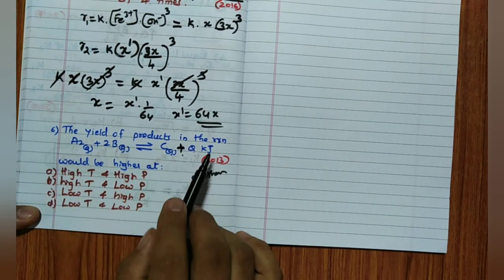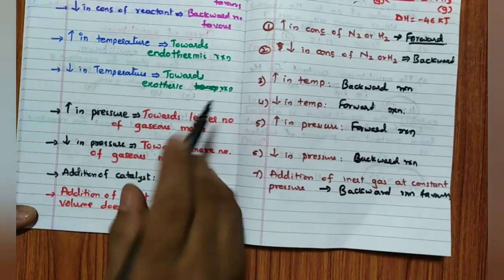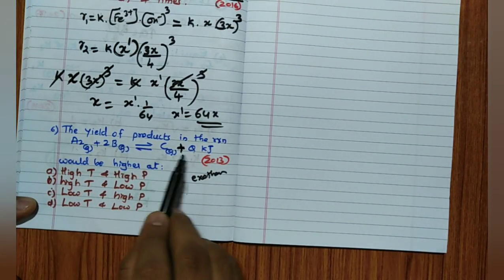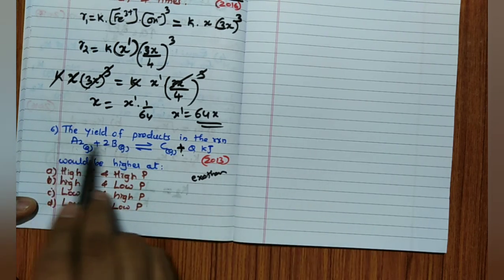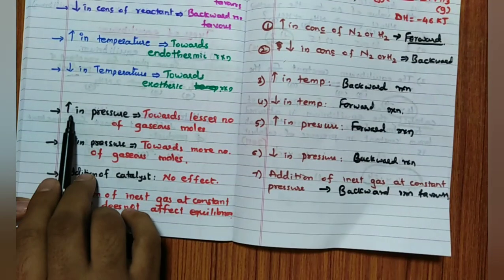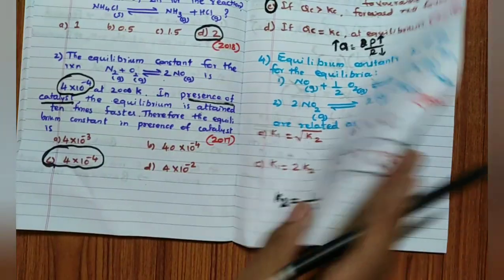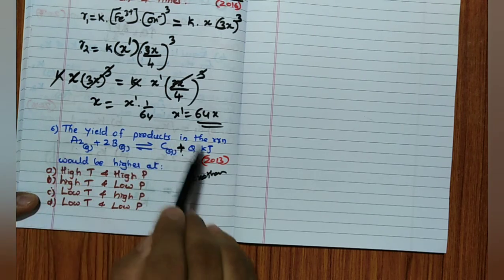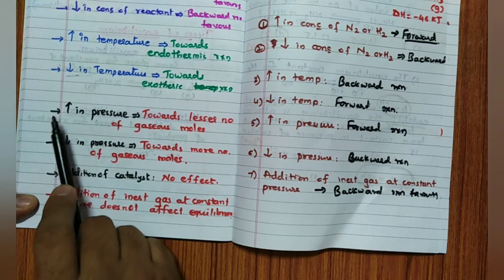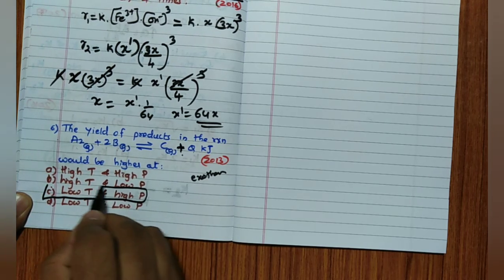Fine. Such an exothermic reaction is favored at low temperature, decrease in temperature. Then the number of moles is more at which side? Reactant side. Number of moles 1 here, 2 plus 1, 3 here. Hence high pressure, because high pressure favors the side with lesser number of moles. I want product formation. Product has lesser number of moles, favored at increase in pressure. Because of that reason, high pressure and low temperature is the answer for this question.